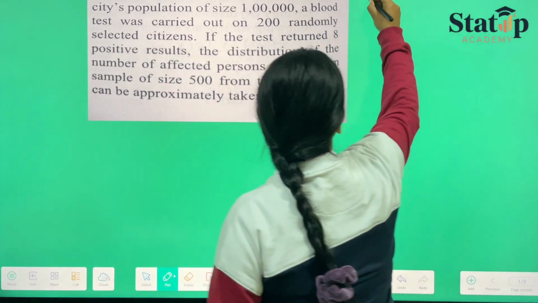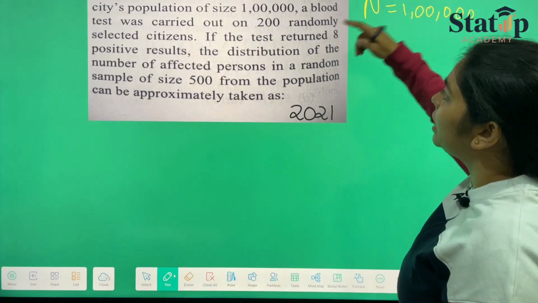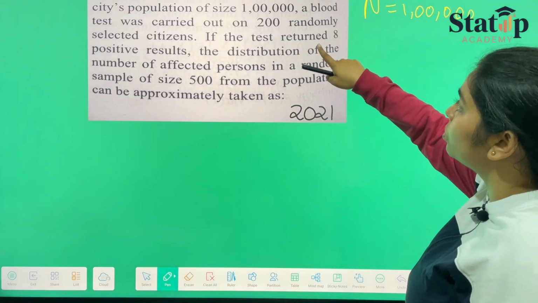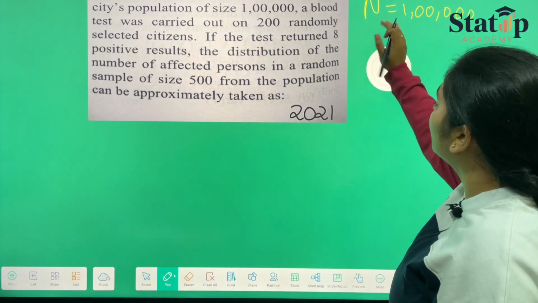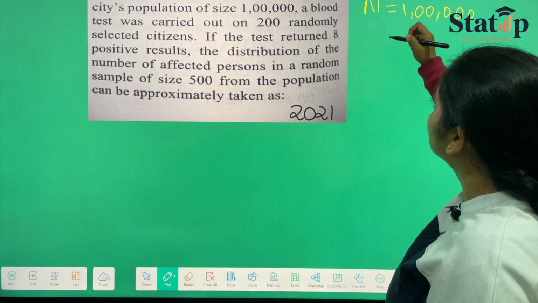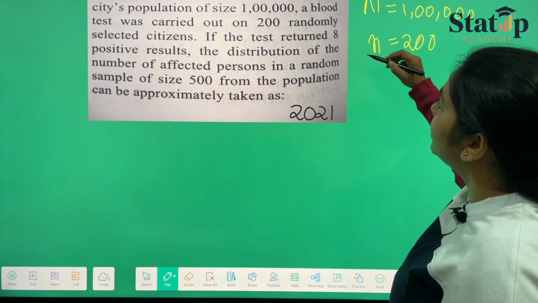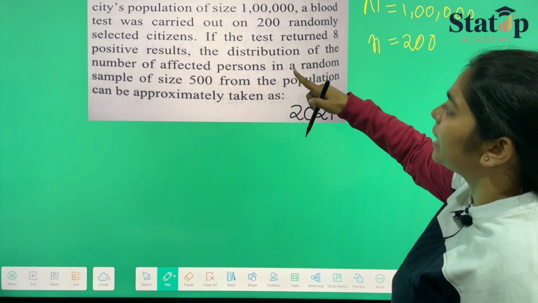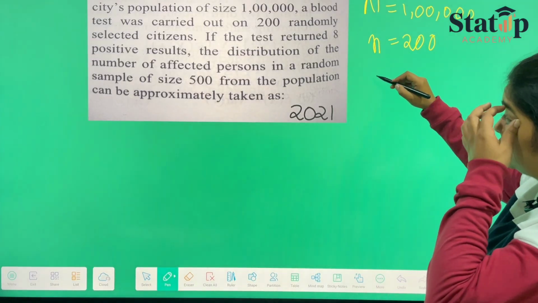So the total size is 1 lakh, and a blood test was carried out on 200 randomly selected citizens. So your sample size is 200, and the test returned 8 positive results, so out of 200 there are 8 positive results.